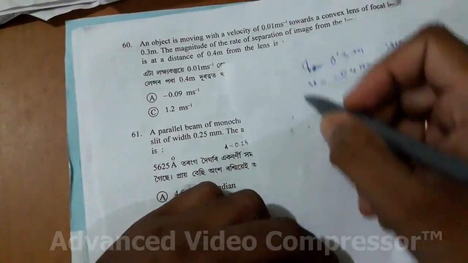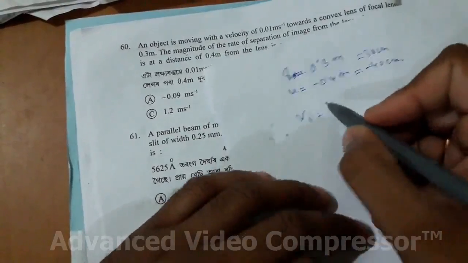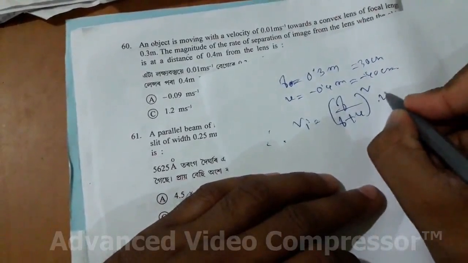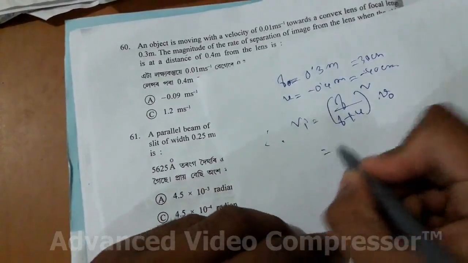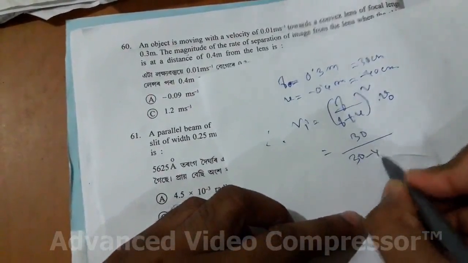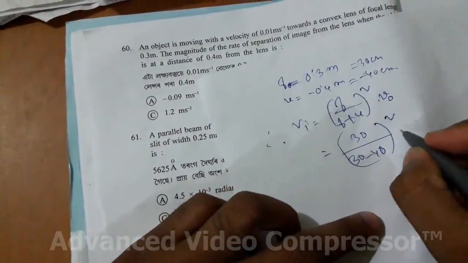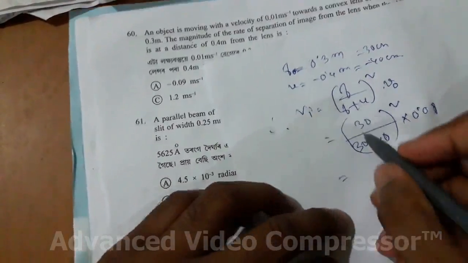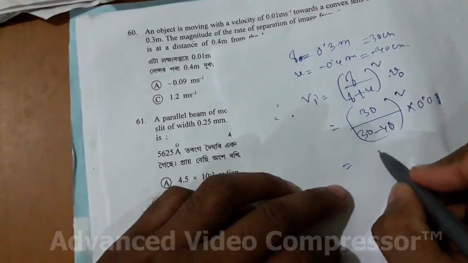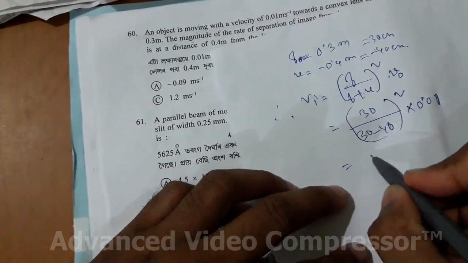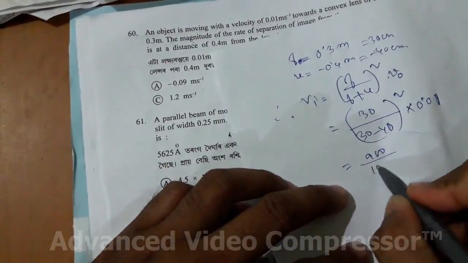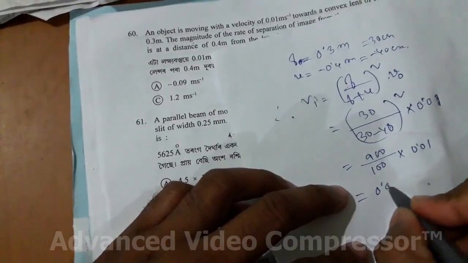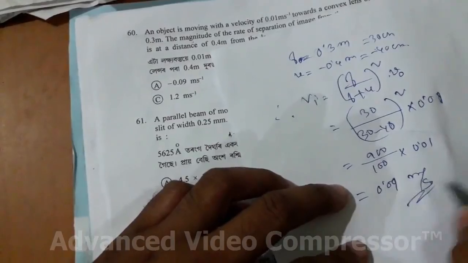The formula for image velocity is vi equal to f by f plus u, whole square, into the object velocity. Here f is 30, u is minus 40, and the object velocity is 0.01 meter per second. So it is 900 divided by 100, into 0.01, which gives 0.09 meter per second. So this option is correct.